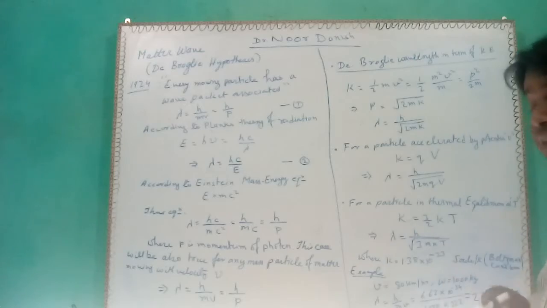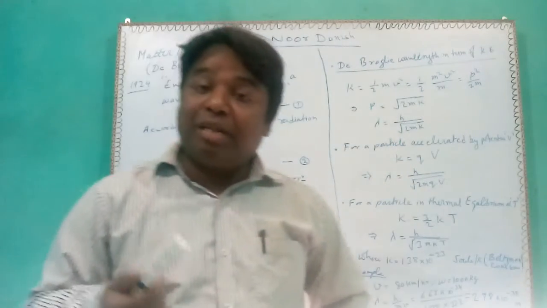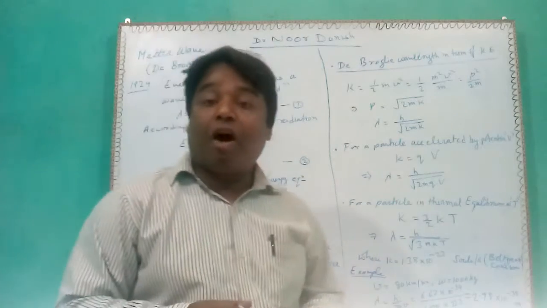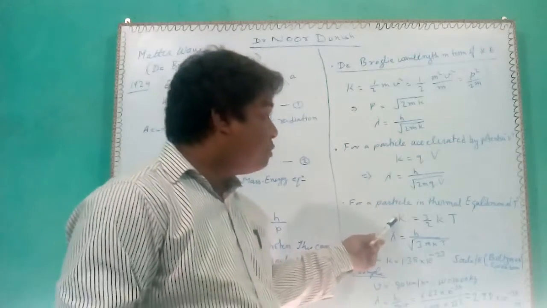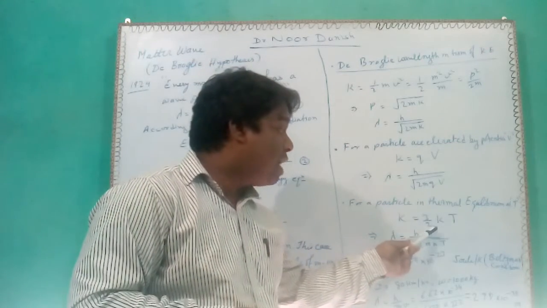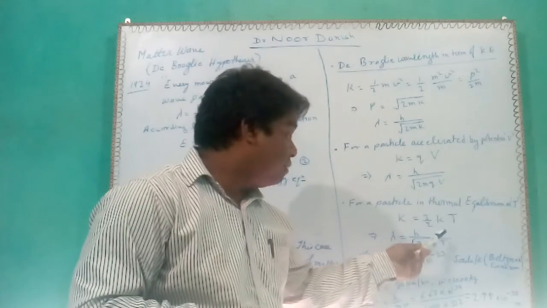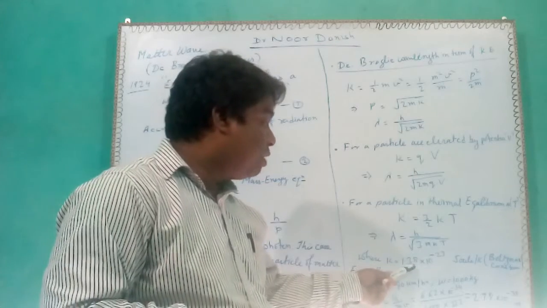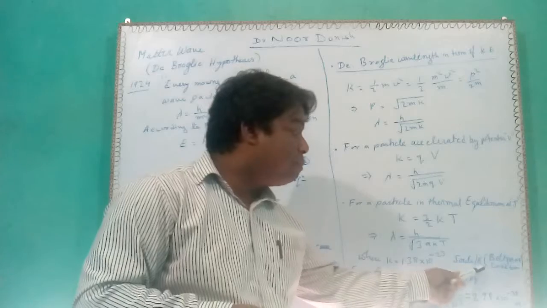Now, a particle can sometimes be accelerated by thermally heating it. In that case, the kinetic energy of a thermally heated particle will be given by K equal to 3 by 2 kT, where k is the Boltzmann constant, 1.38 into 10 power minus 23 joule per Kelvin.